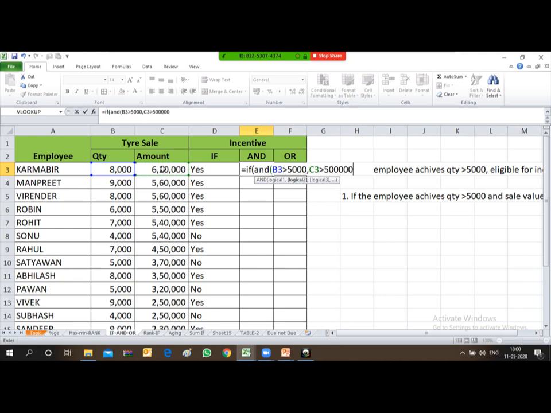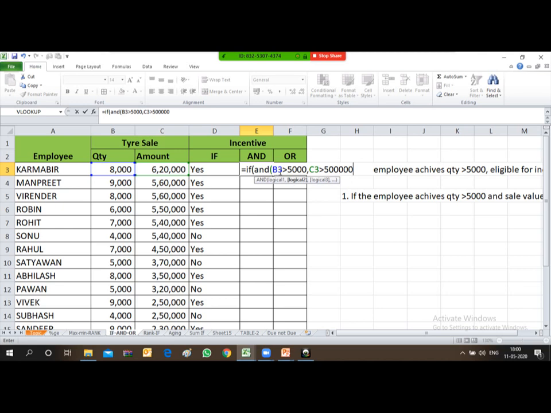Okay friends, I'm just repeating it again. I have to provide the two conditions. So for multiple conditions, the IF and formula is used. For applying this formula, type IF, bracket start, and then type AND. After putting AND, again you start the bracket and give the conditions.